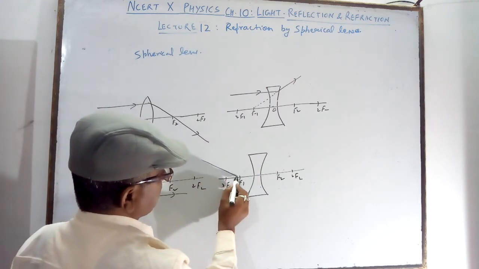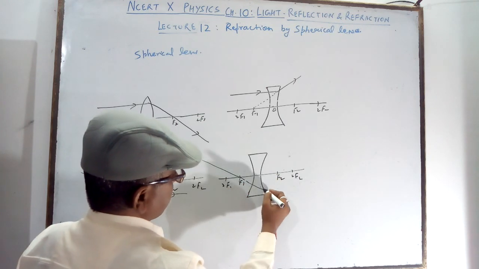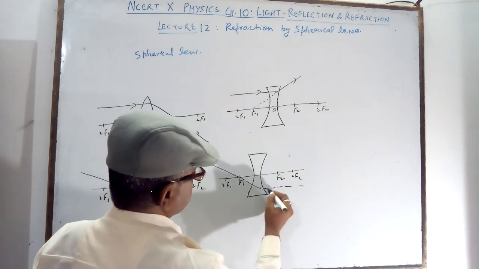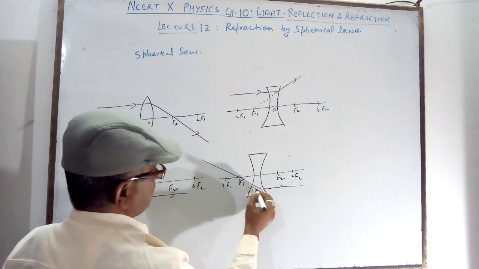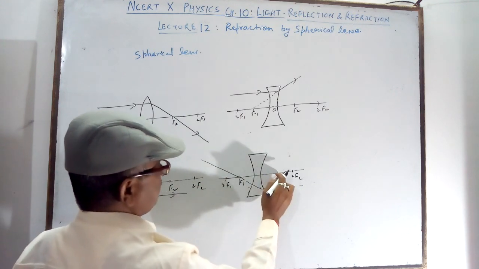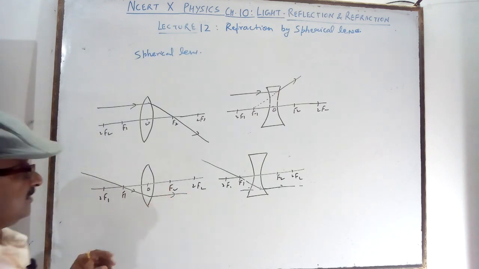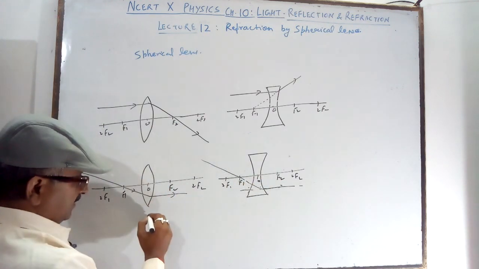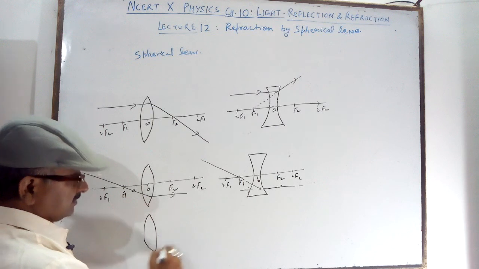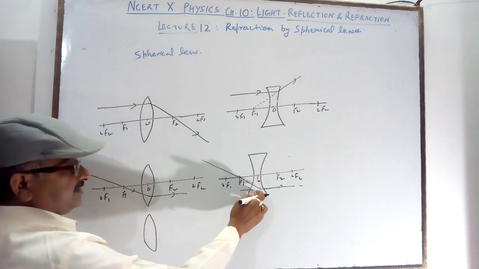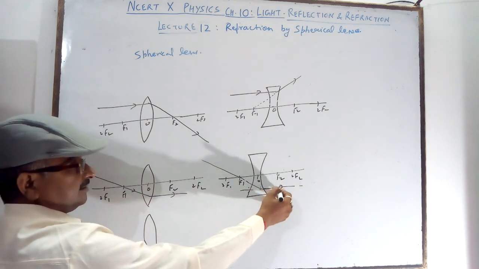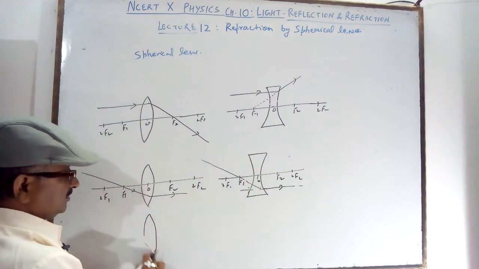Here also it diverges, the same thing. It will be parallel and produce the image on the backside. So in both cases, whether you take this focus or that focus, if the ray passes through it, it will be parallel. Same condition in both.